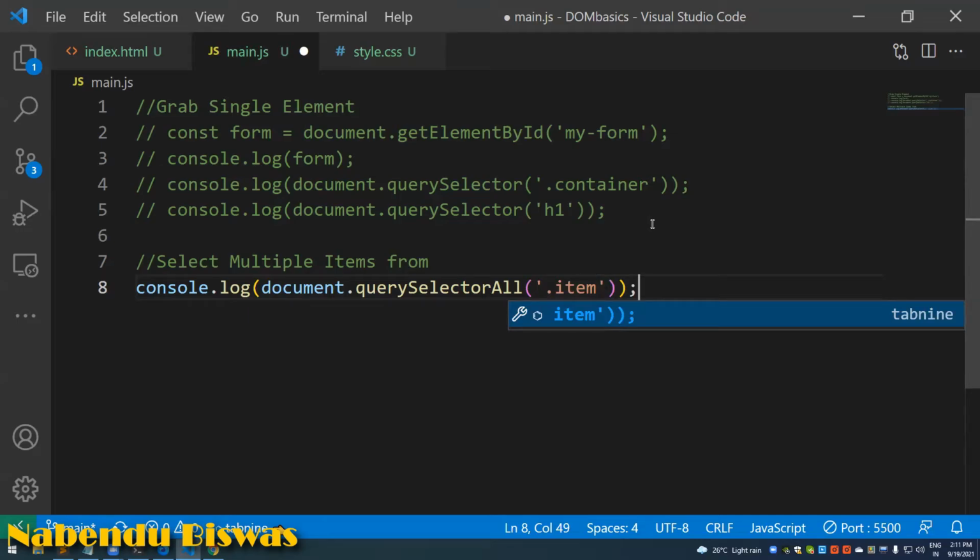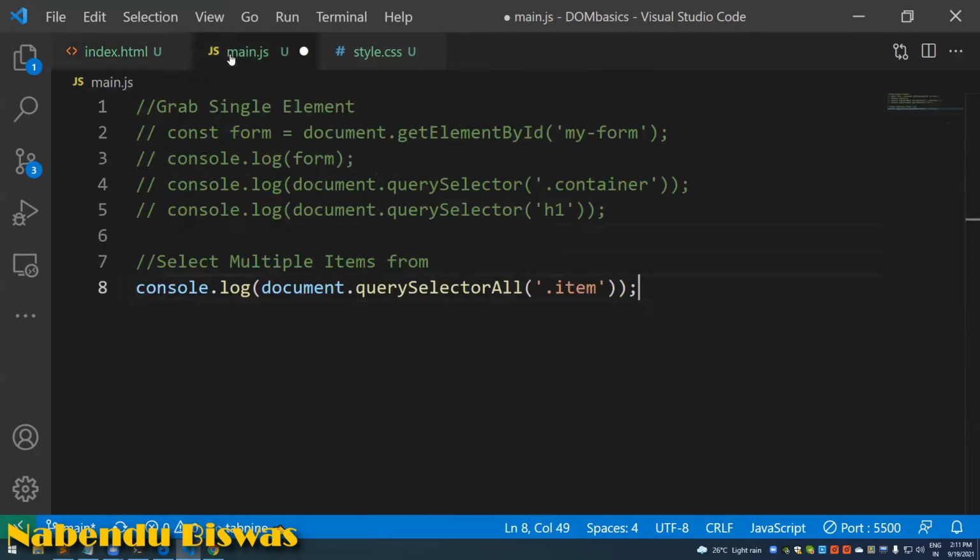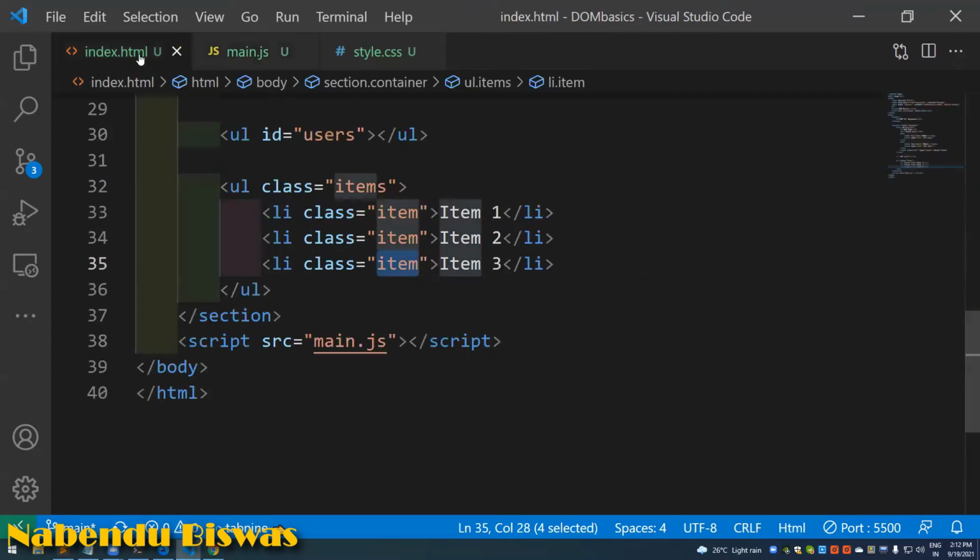So all of these have the class item, and I am selecting this dot item. Okay, and then save it. This is to select multiple items. So we have multiple items with the class name of item.